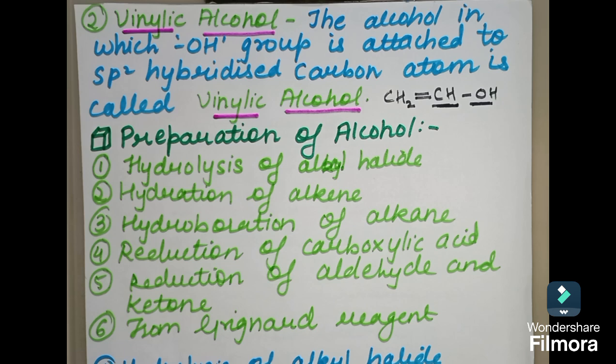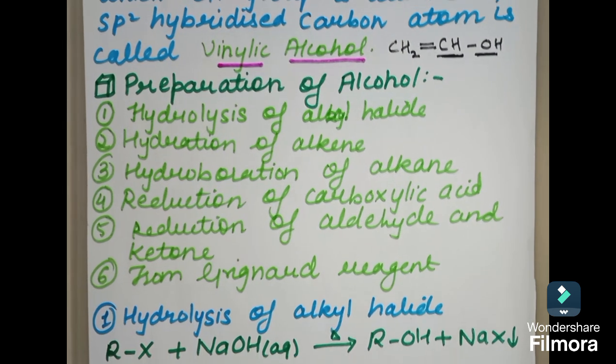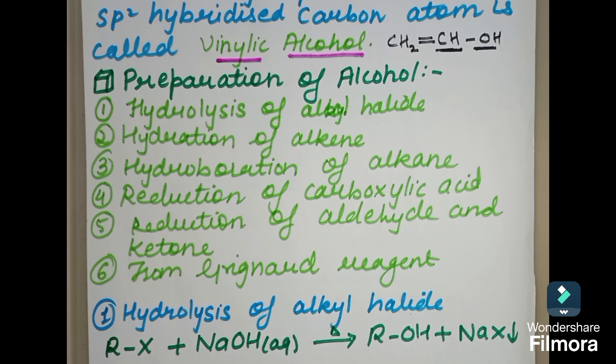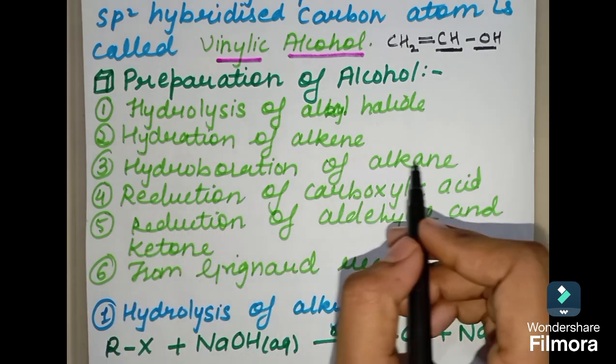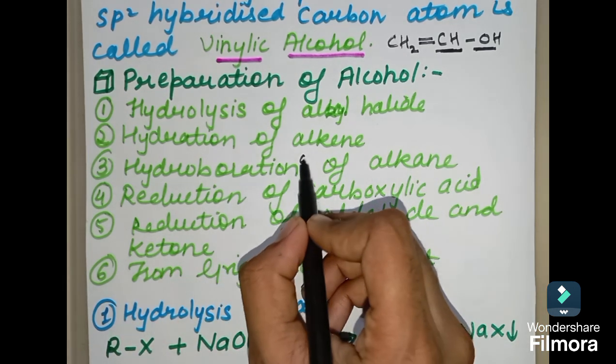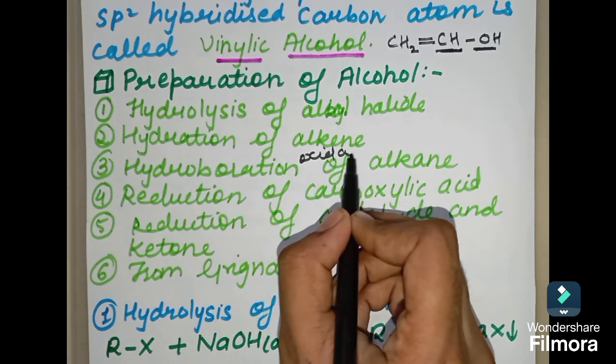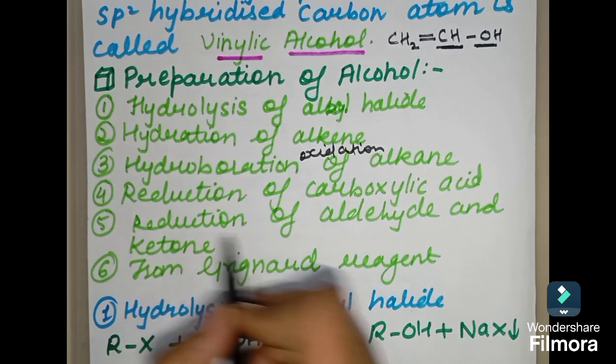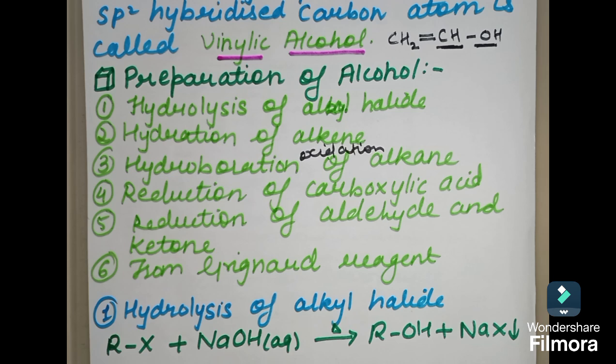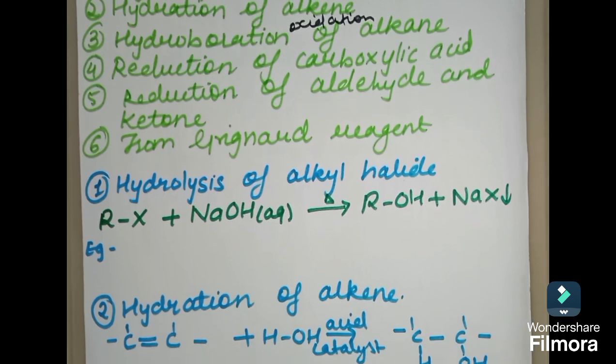Now we are going to prepare this alcohol. So we have a total of 6 preparation methods over here. Hydrolysis of alkyl halide, hydration of alkene, hydroboration oxidation of alkene. Then next there is reduction of carboxylic acid, reduction of aldehyde and ketone, and last from Grignard reagent. So first we are going to see hydrolysis of alkyl halide.